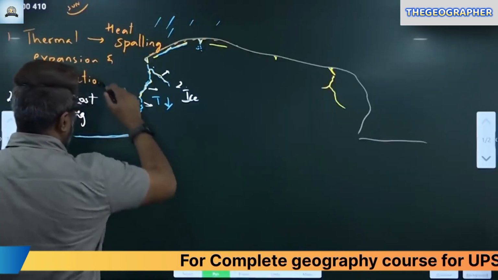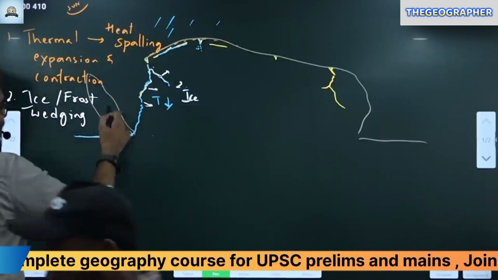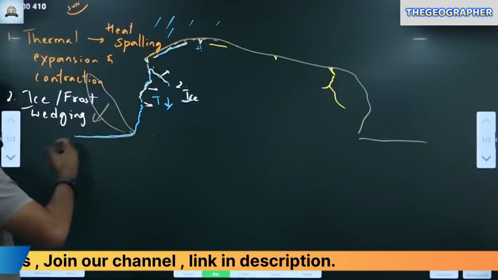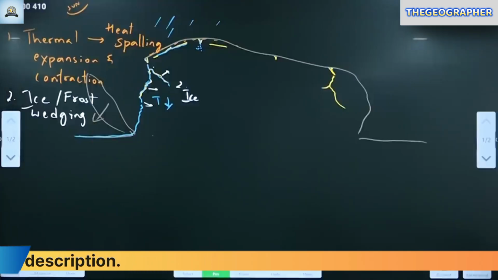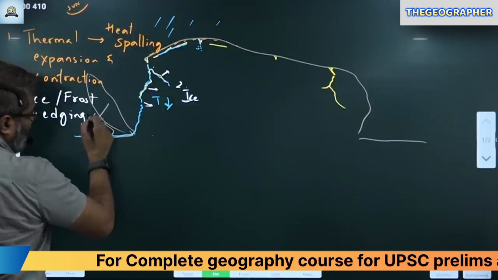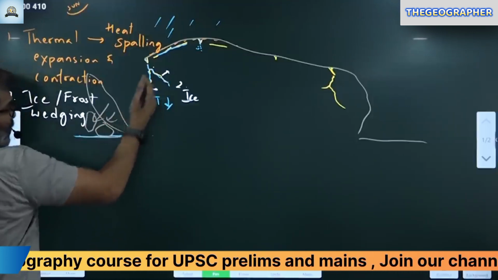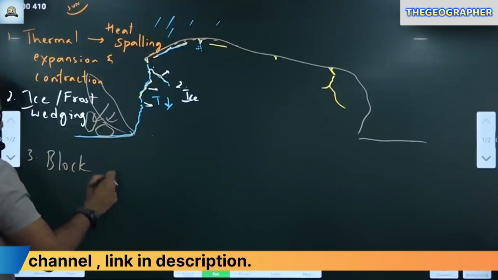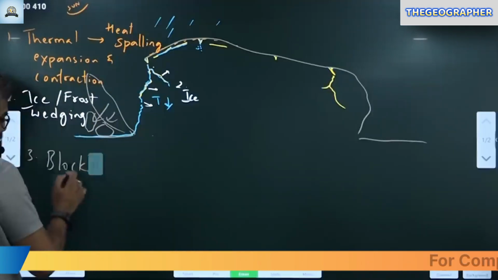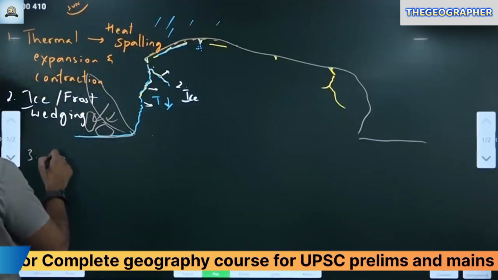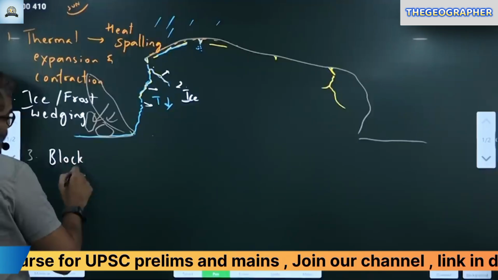It will come down like this. Under the influence of gravity also, plus ice wedging, this entire rock was here. Now it comes down. You can notice this. This is called block disintegration. There will be small pieces of other rocks also, I am not saying that. But this main boulder is separating. This is called block disintegration. What is a block? It means a large boulder of rock. Large block of rock separating is called block disintegration.